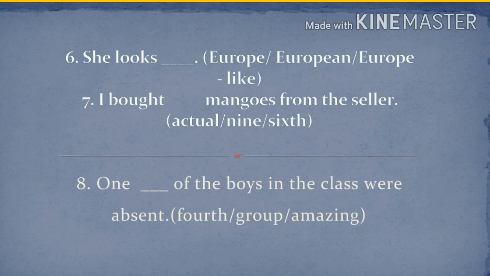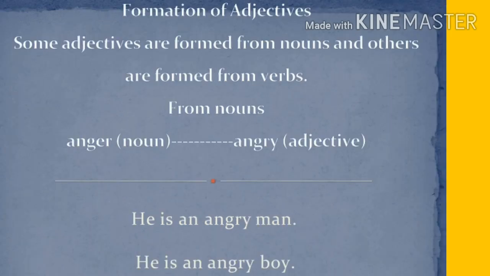Read the sentences carefully and choose a correct answer. Next topic is formation of adjectives. Some adjectives are formed from nouns and others are formed from verbs. How can an adjective be formed from nouns and verbs? Shall we see that? Yes.